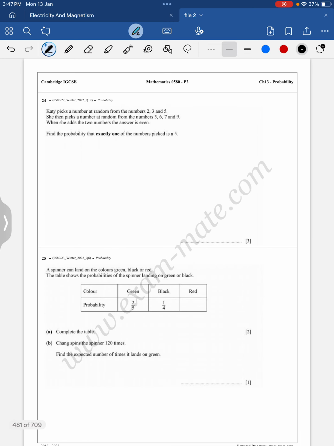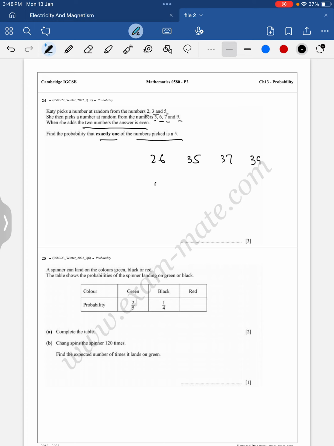Clear? Question number 24. Katie picks a number at random from the numbers 2, 3, 5. She then picks at random from the numbers 5, 6, 7, 9. When she adds the two numbers, the answer is even. Find the probability that exactly one of the numbers picked is a 5. So how many combinations can be there for even? 2, 6: 2 plus 6, 8. 2, 7 will be 9. 2, 9, no. 3, 5, yes: 3 plus 5, 8. 3 plus 6, 9, no. 3 plus 7, 10. 3, 9, yes: 3 plus 9, 12.